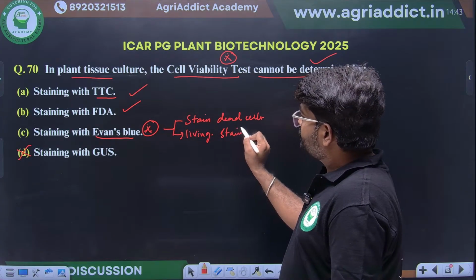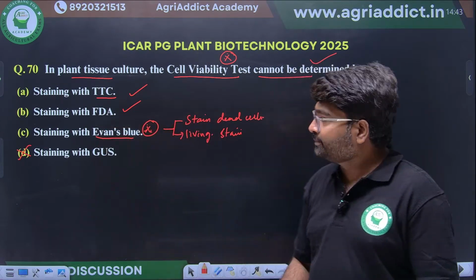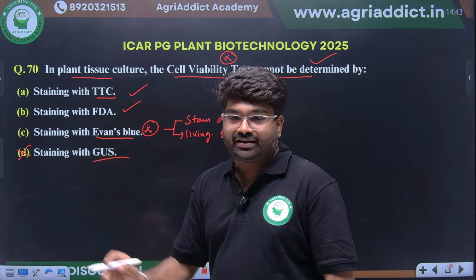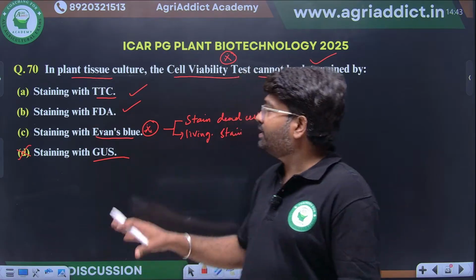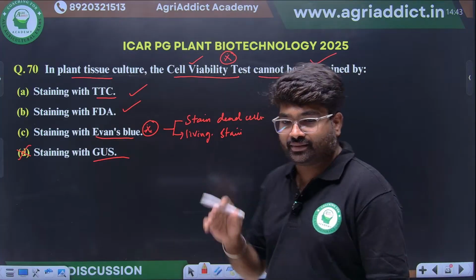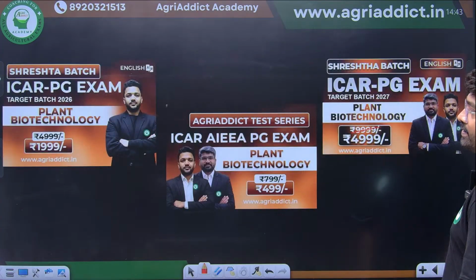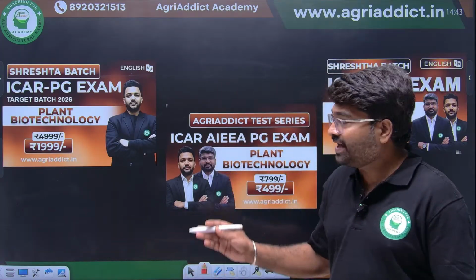Clear? So by differentiating this one, we can check the viability of the cell. Okay. GUS is what? It's a reporter gene that we cannot use for checking the viability of the tissue. Okay. Clear.